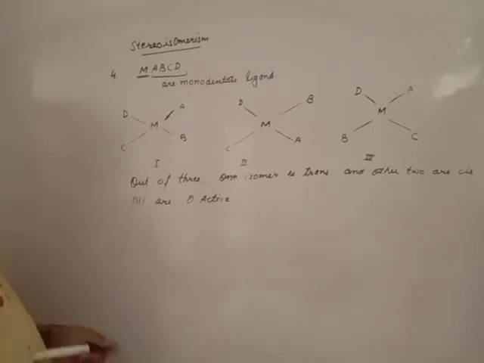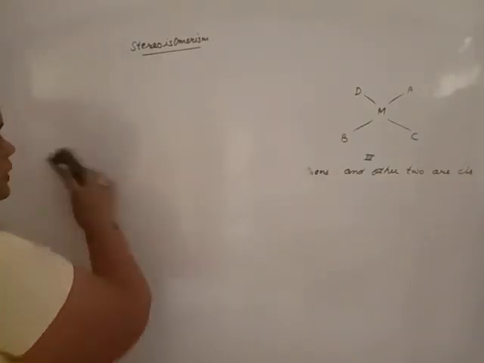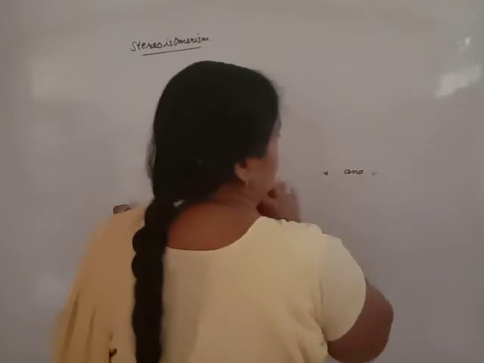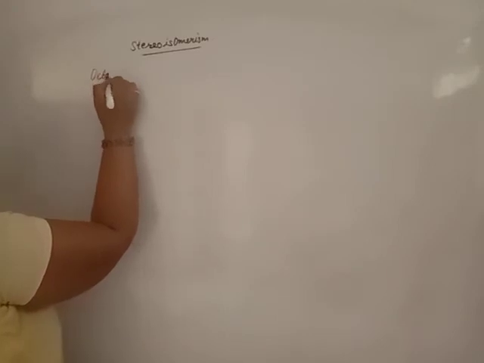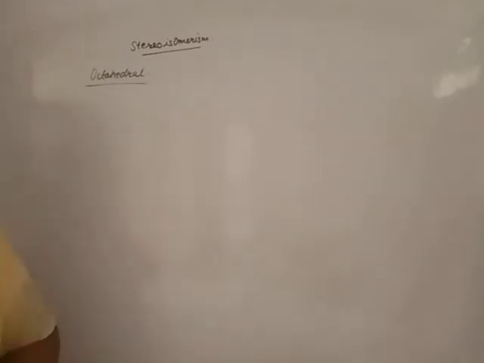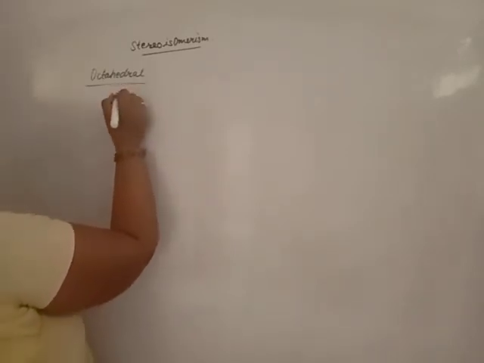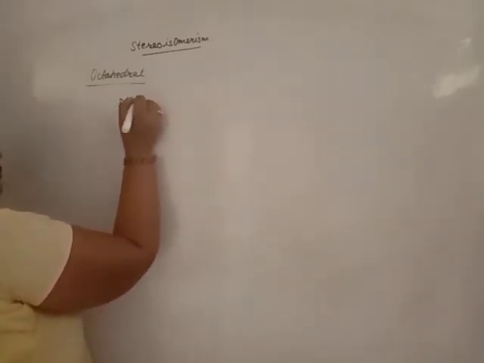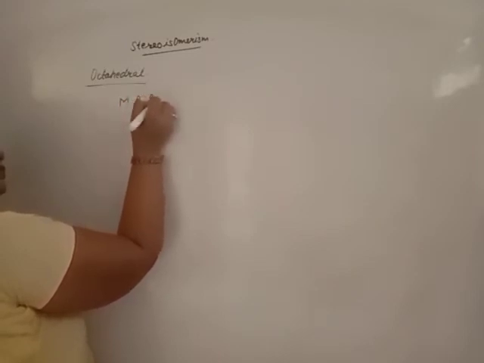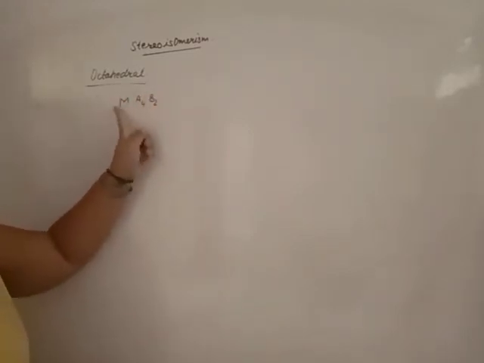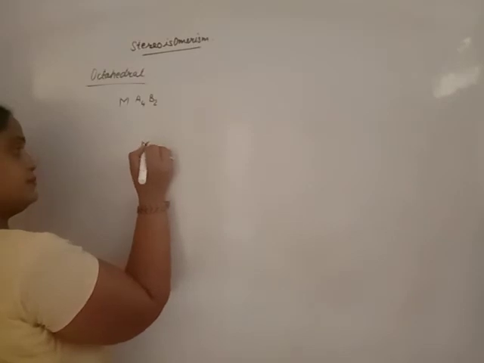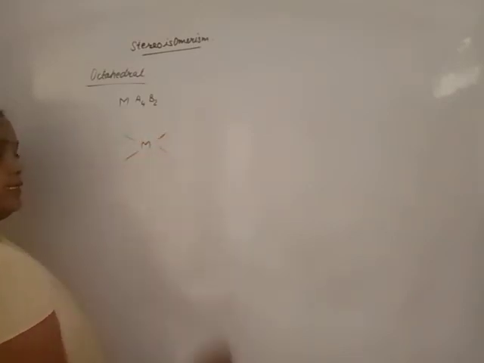This is all about square planar geometry. Now, for octahedral geometry, beta, around the central metal atom six ligands are attached. The first one is M, A4, B2. M is the central metal atom, and A and B are monodentate ligands. Arrange it like this.